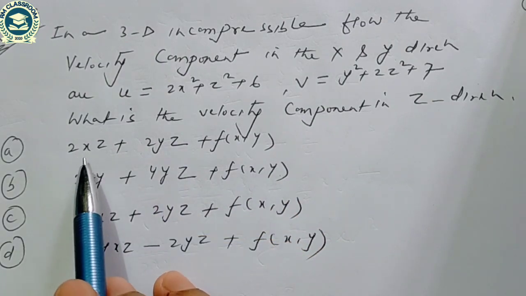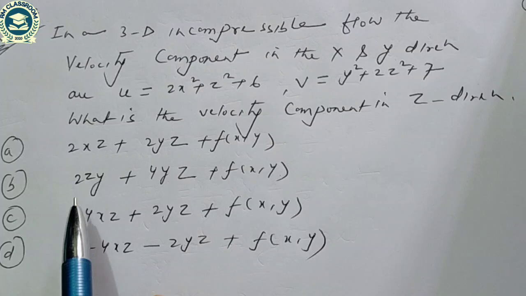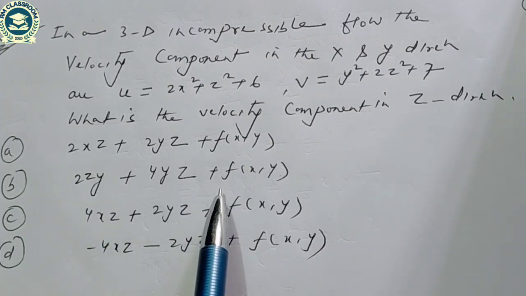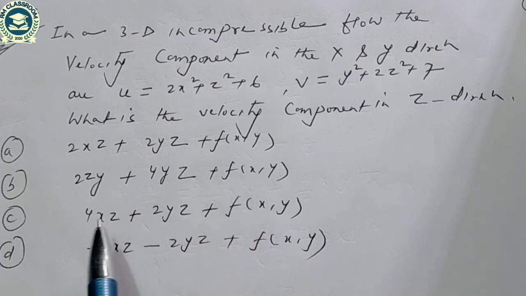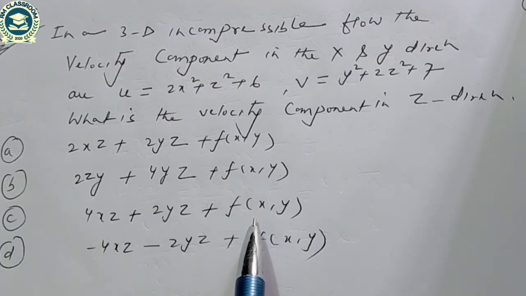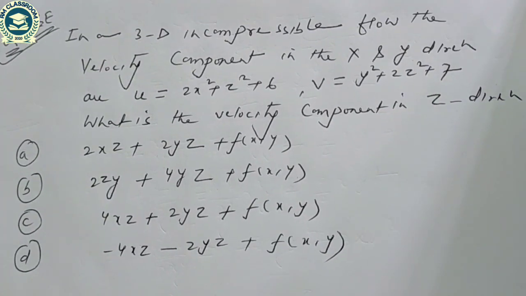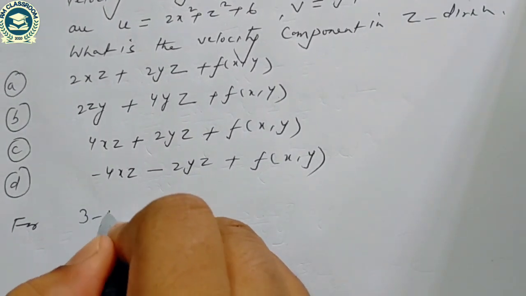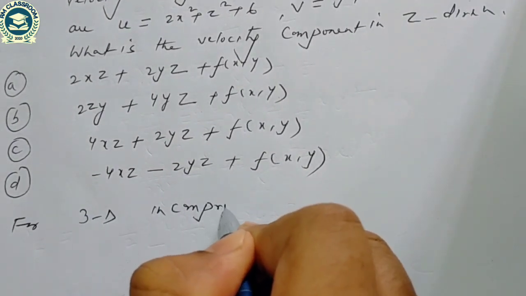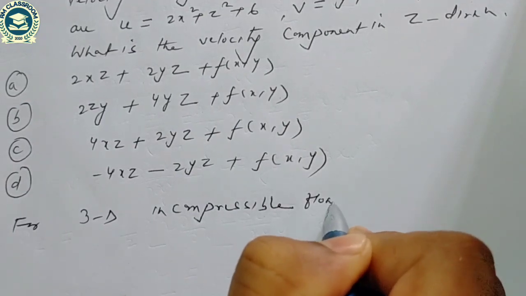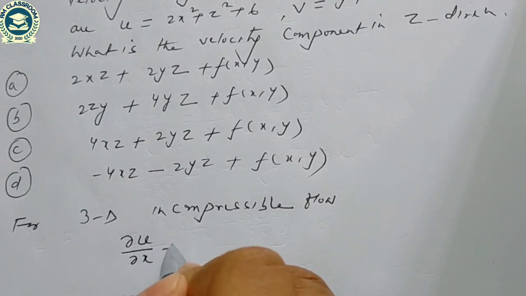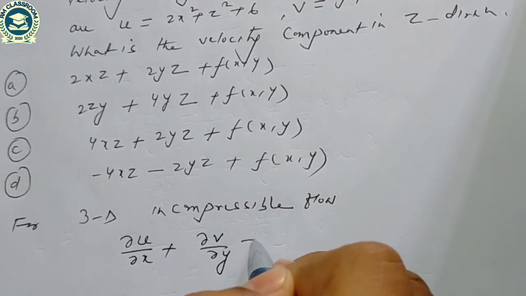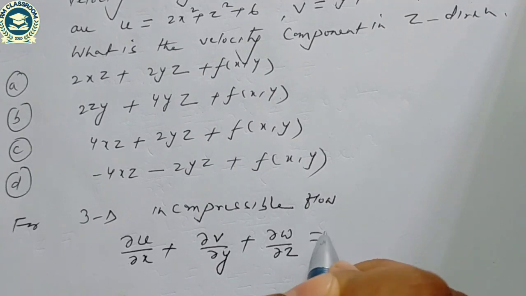Our options are 2xz plus twice yz plus function of xy, twice yz plus 4yz plus function of xy, 4xz plus twice yz plus function of xy, and our last option minus 4xz plus twice yz plus function of xy. So for three-dimensional incompressible flow, we know that continuity equation del u by del x plus del v by del y plus del w by del z is equal to 0.